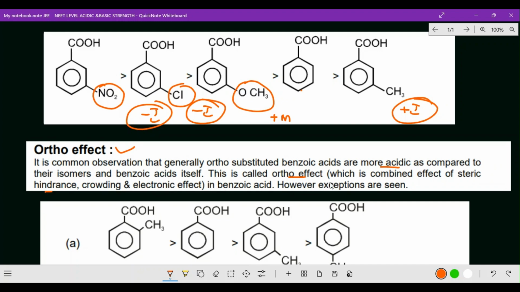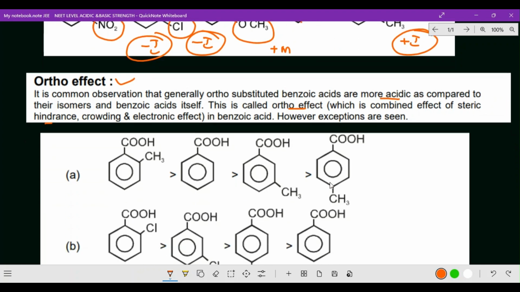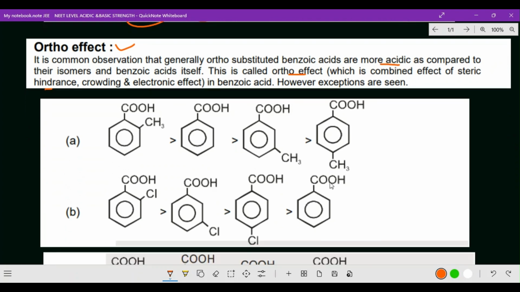However, some exceptions are seen, so let us discuss them. First one: COOH, next to that only a plus I effect. Next, benzoic acid with a methyl group at the meta position, and a methyl group at the para position, plus I effect only. Usually the ortho substituted group is stronger.